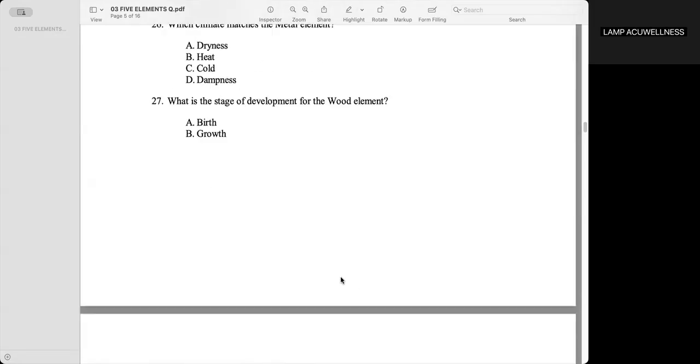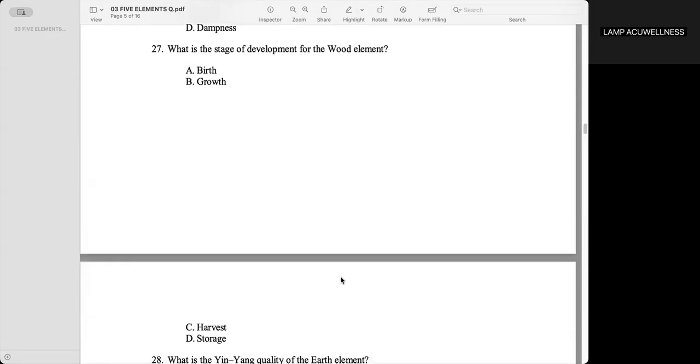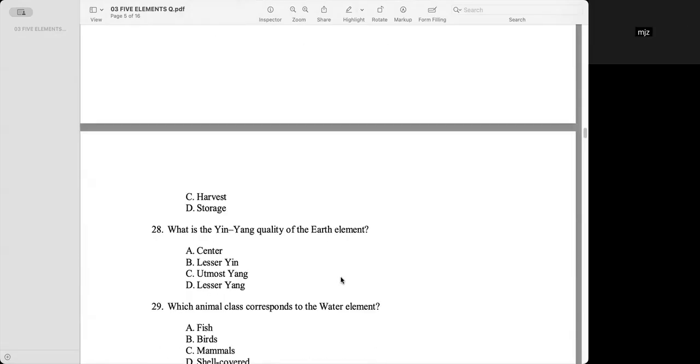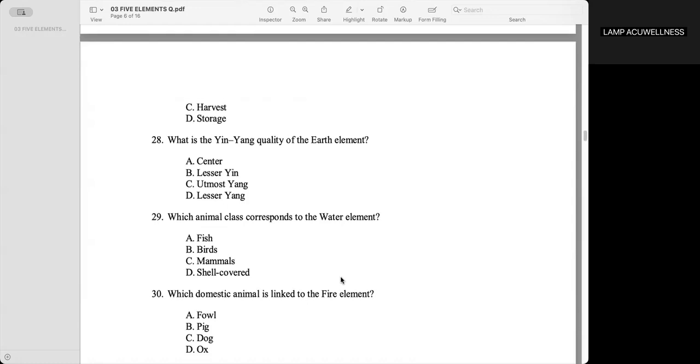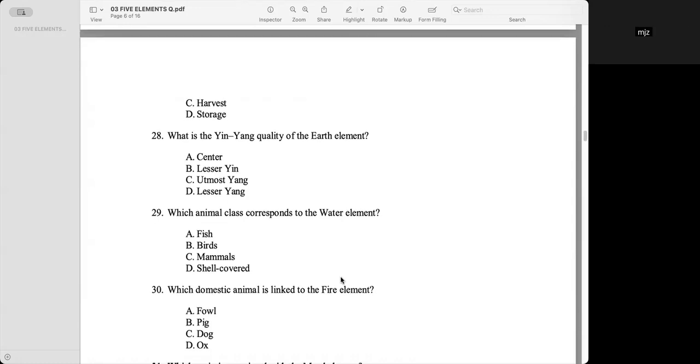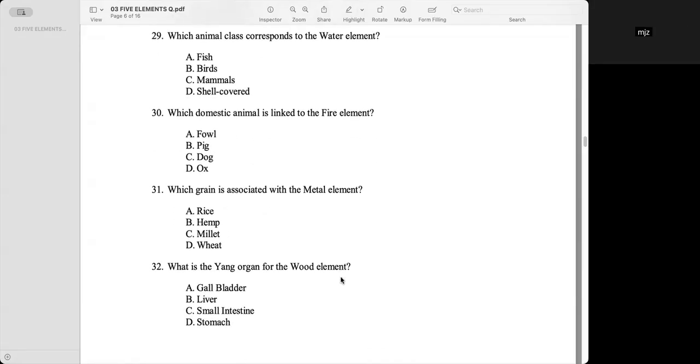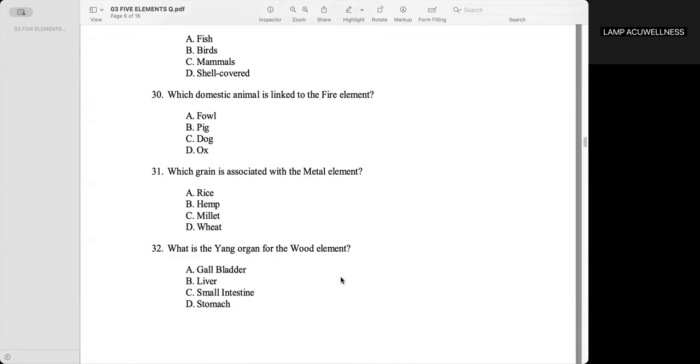What is the stage of development for the wood element? The birth, letter E. What is the yin-yang quality of the earth element? Letter E, center. Which animal class corresponds to the water element? A fish. Which domestic animal is linked to the fire element? Fowl, letter E.